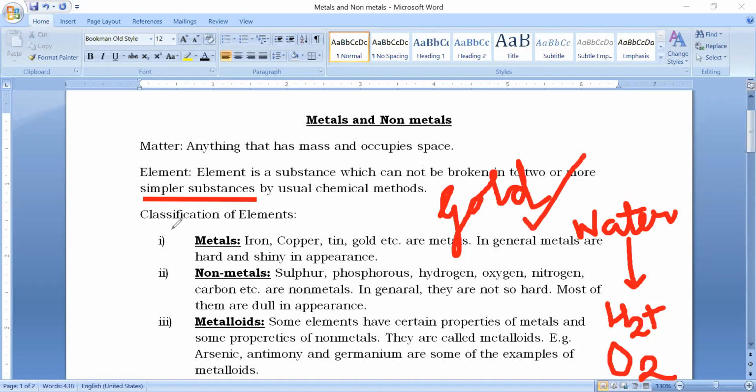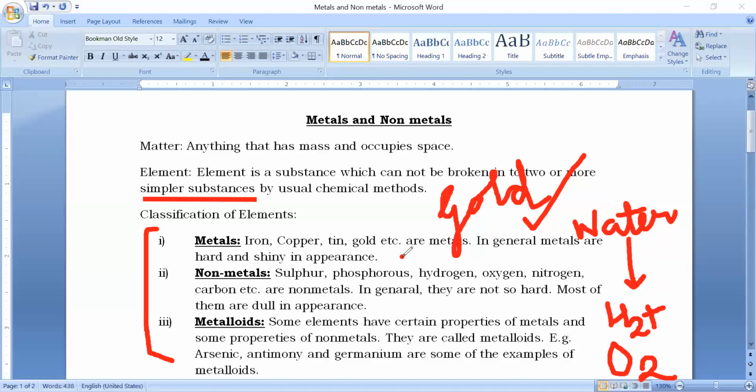Then these elements can be classified into three categories, like metals, non-metals, and metalloids. Metals are generally hard and shiny in appearance. In your bigger classes, or even if you are aspiring to appear for NTSE, you should know the proper definition of metals. That is, metals are those elements which can easily donate their electron,